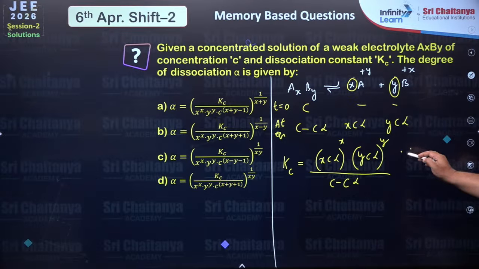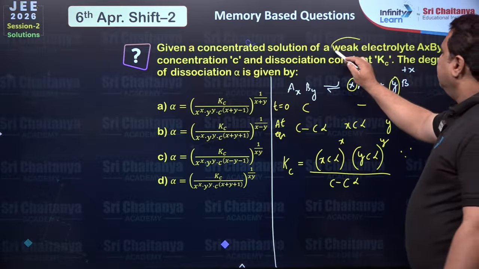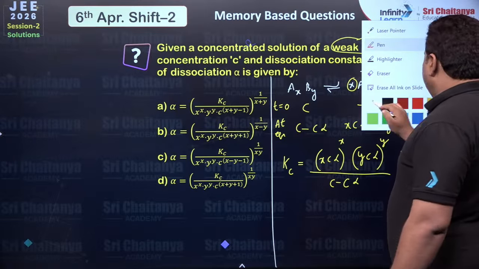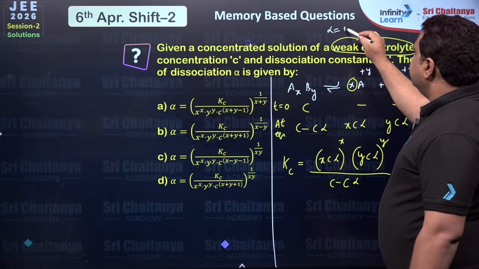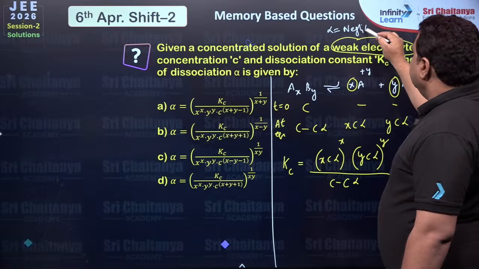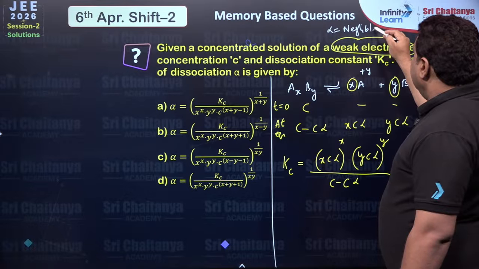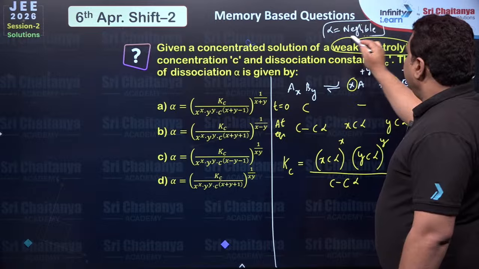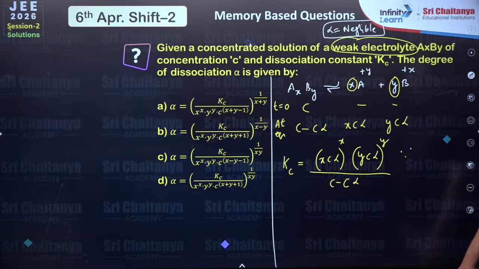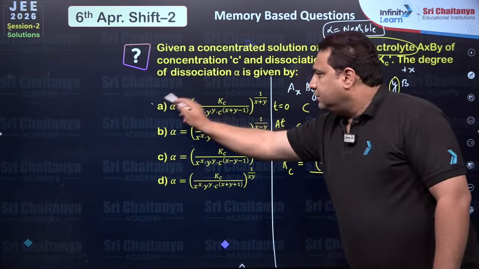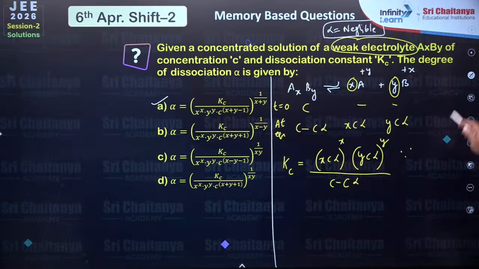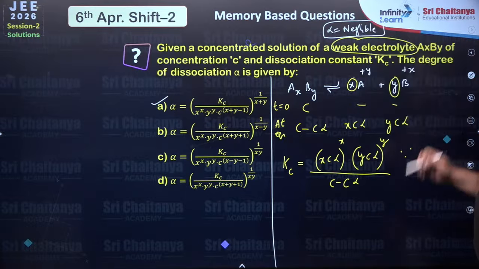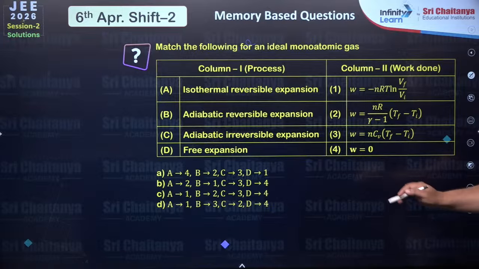Now since it is a weak electrolyte, alpha is negligible in the denominator, so alpha can be neglected. If you neglect alpha, you will get answer option A. Got it, dear students? This is a very simple question.